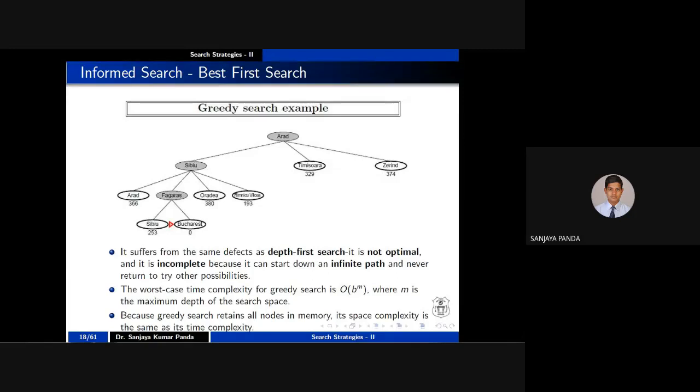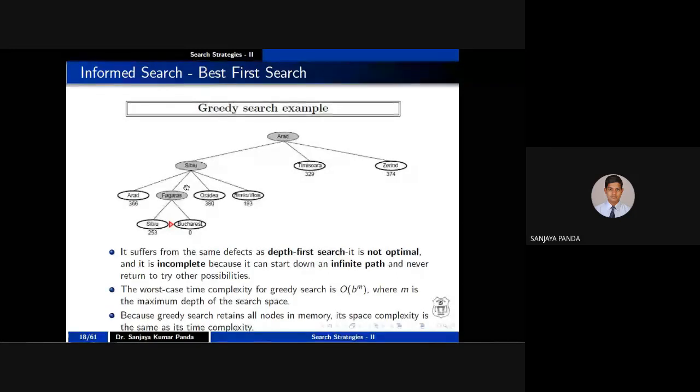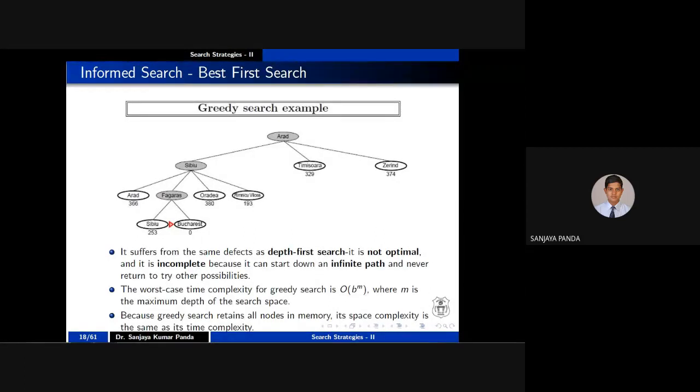For example, the root node is A, you are selecting S, expanding S, selecting F, expanding F, selecting a particular node. It may happen that your goal node is present on some other side, or that you get an infinite path. You have to search in some direction, but you will never reach your solution. So when there is an infinite path, your search is incomplete and it is not optimal.